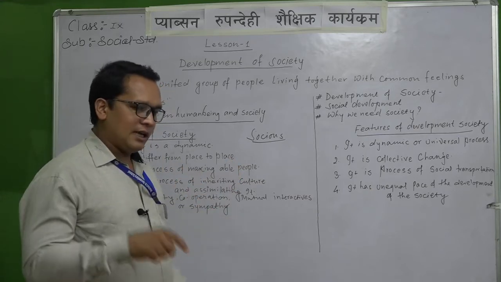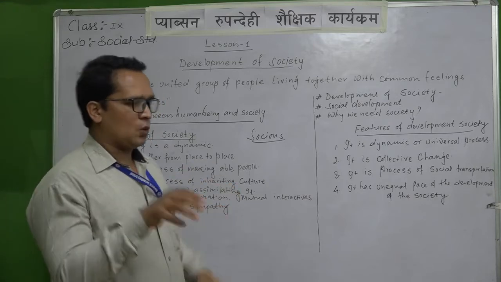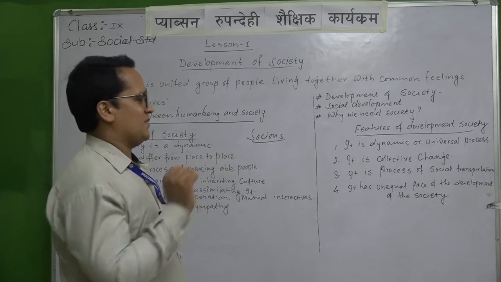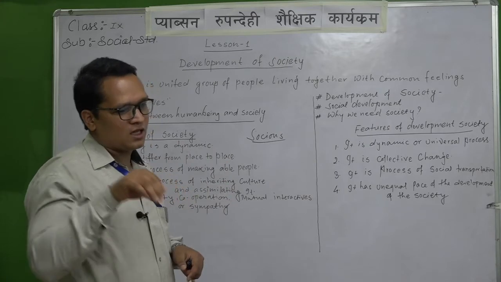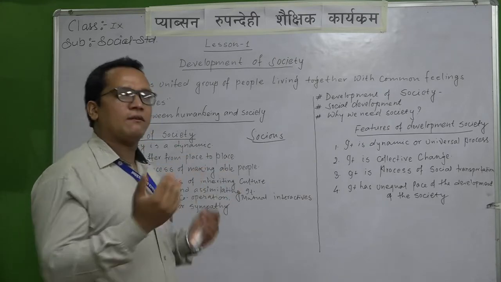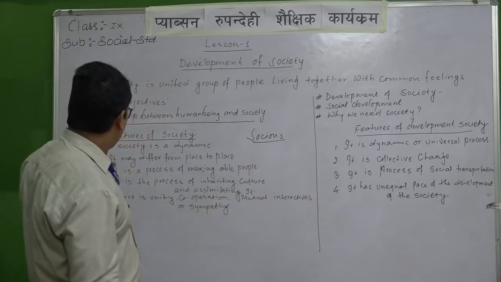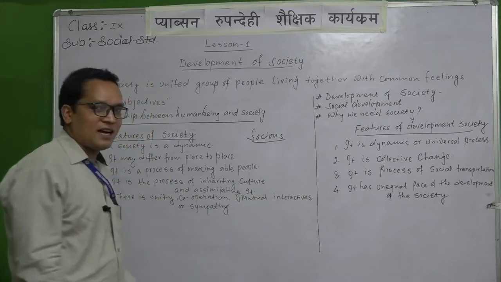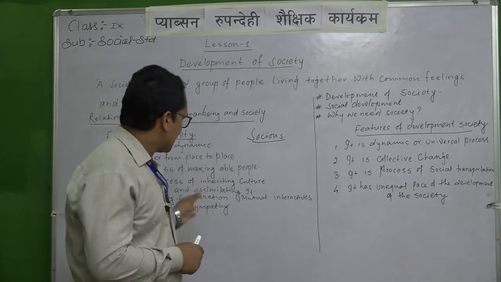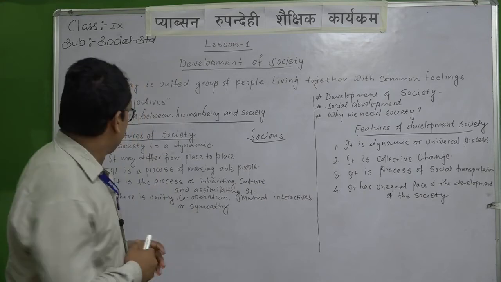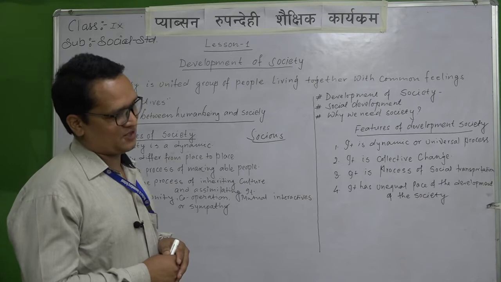It means where there is pain, where there is grief, we support the members of society, and when that sort of situation is created for us, they come to help us. So it is called sympathy. Okay, so point number 5 is unity, cooperation, mutual interaction or sympathy. These are the 5 important features of society.